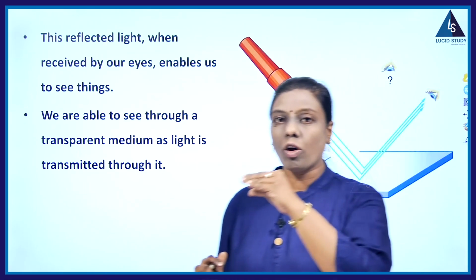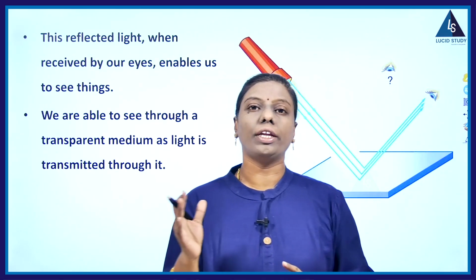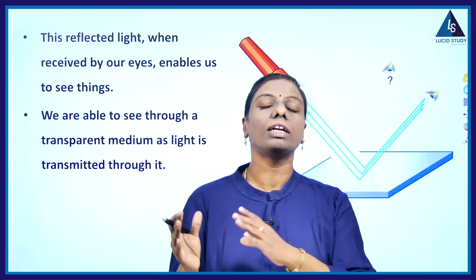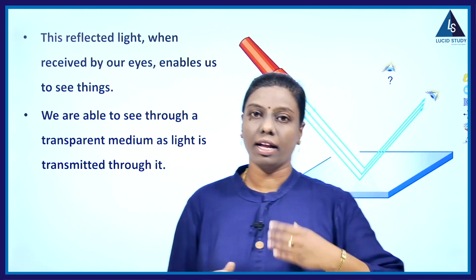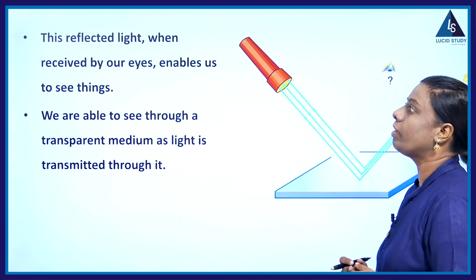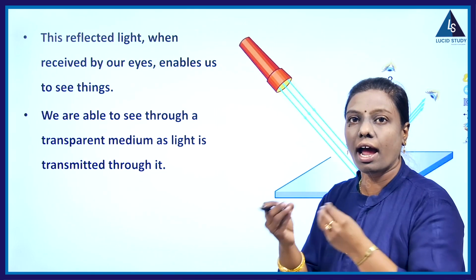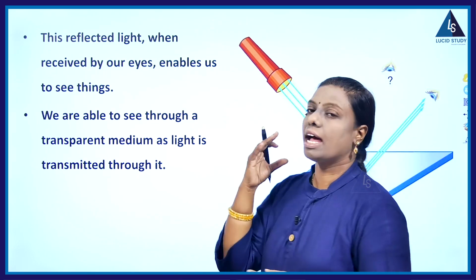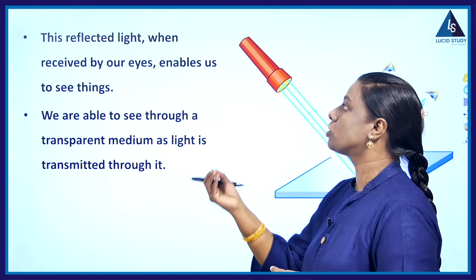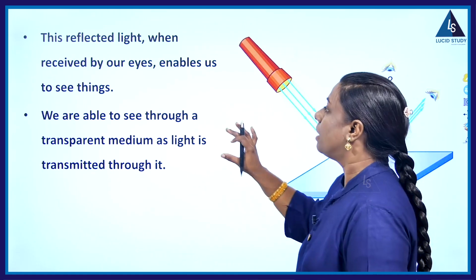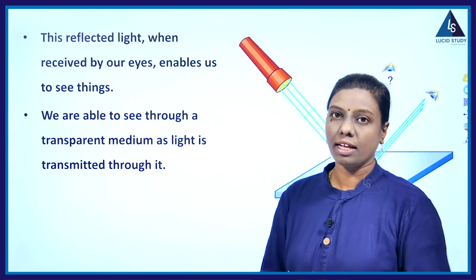When light falls on any object, it is going to reflect. Whenever it reflects, we are able to see with our eyes. The reflected light, when received by our eyes, enables us to see the things.